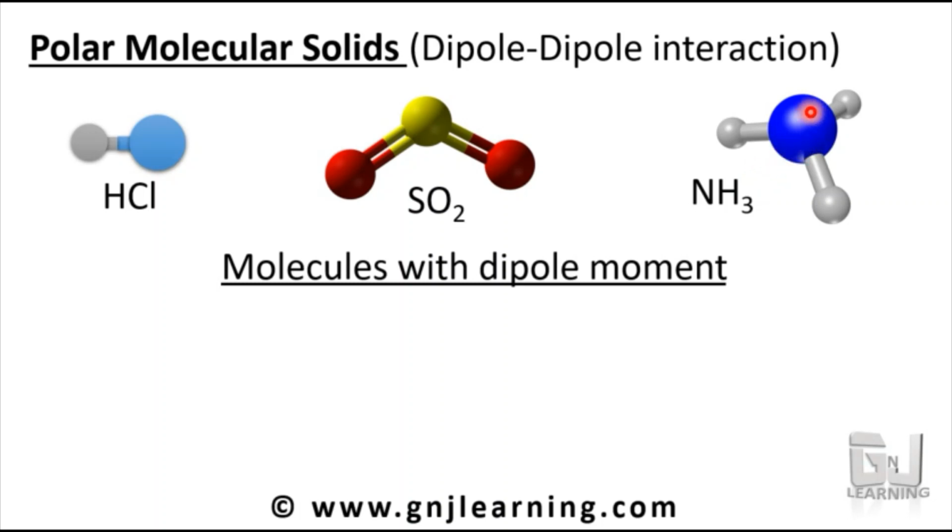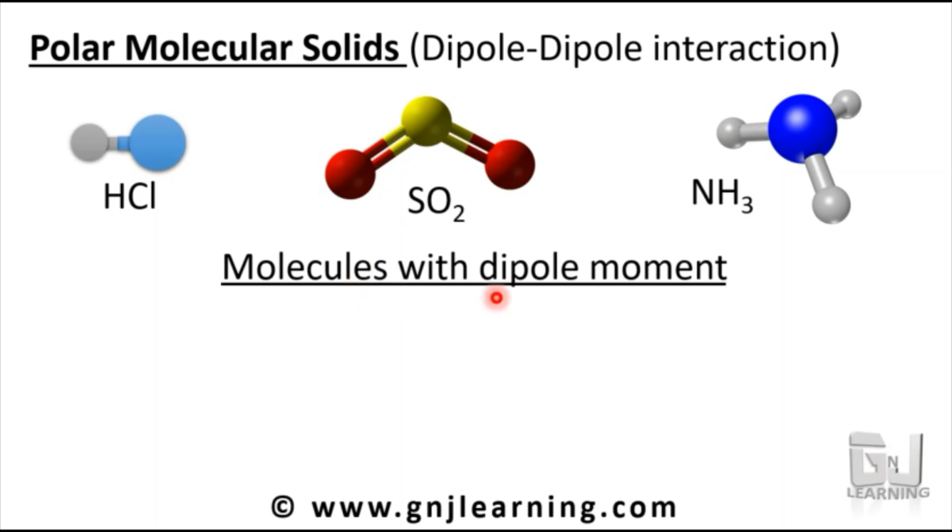Again, nitrogen is in the center, and because of its high electronegativity, it pulls electrons towards it, making it negative and the hydrogen positively charged. This creates a net dipole moment. Also, a lone pair of electrons is present in both sulfur dioxide and ammonia. They will also play a role. So you can see the details in class 11.